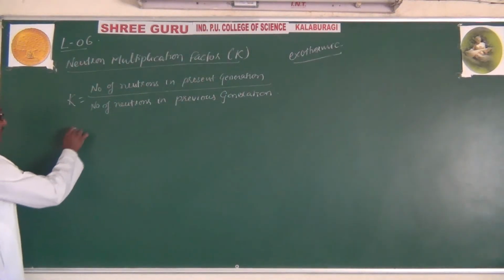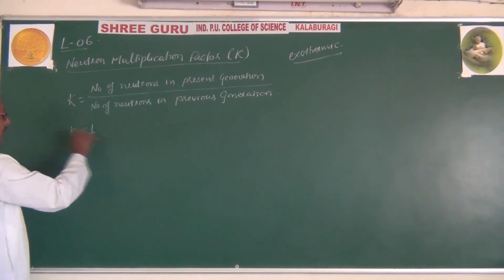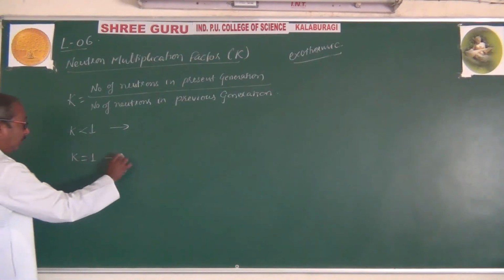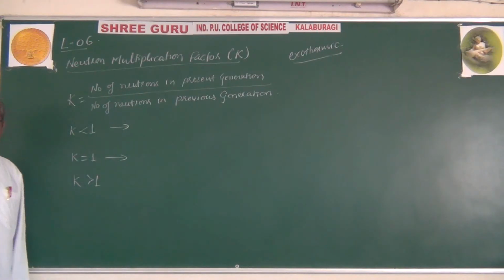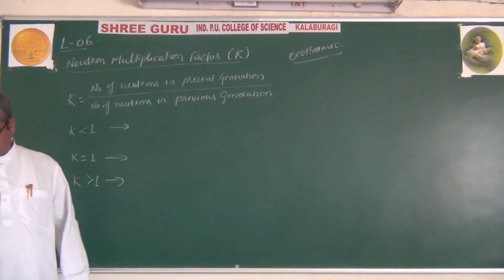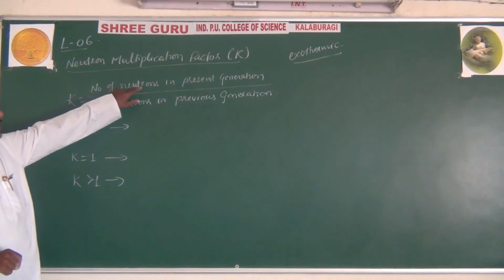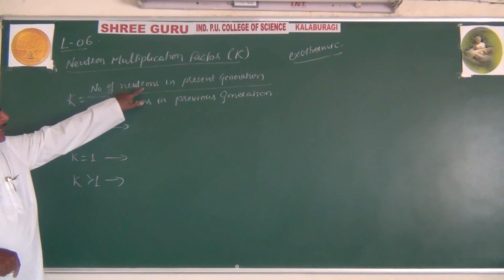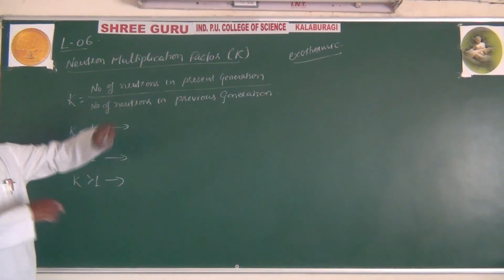Now look here: what type of reaction occurs if K is less than 1, if K is equal to 1, and if K is greater than 1? If K is less than 1, the number of neutrons in the present generation should be less than the number in the previous generation.